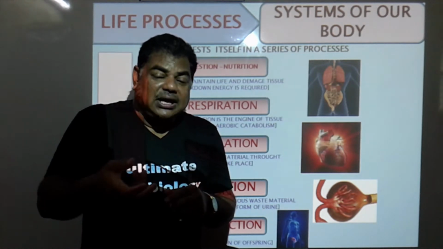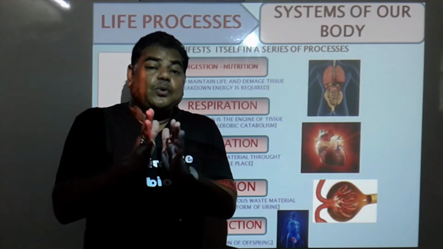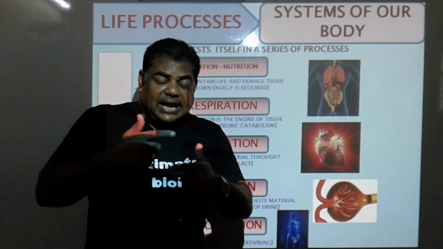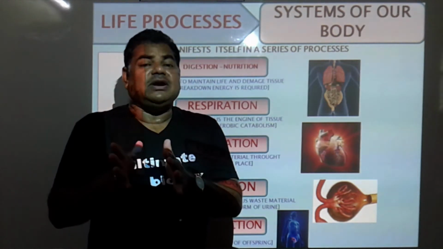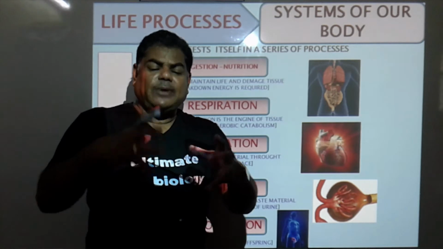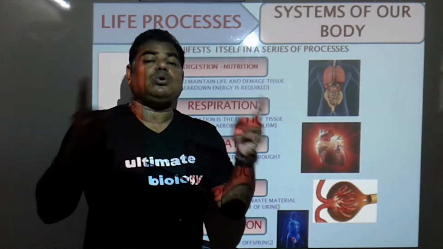If you eat eggs or proteinaceous material, pulses and so on, in which protein is present, that protein gets digested in the small intestine, and that protein gets converted into amino acids, and all those amino acids get absorbed in the blood and circulated throughout our body.